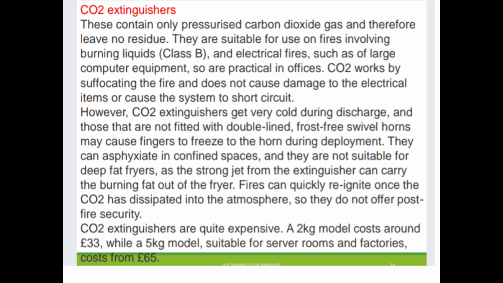So the CO2 extinguisher. This contains only pressurized carbon dioxide gas and therefore leaves no residue. They are suitable for use on fires involving burning liquid, class B, and electric fires such as of large computer equipment, so are practical in offices. So this is the CO2 extinguisher. Note down these points.